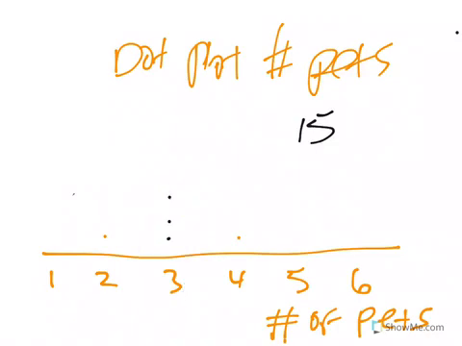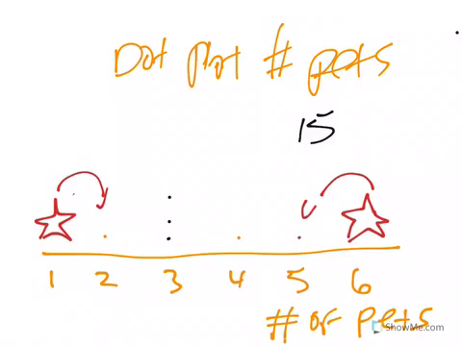Now, just to be clear, here's why that works. I'm going to draw it as a star so it's easier to see. We had 1 in the 1 column, and I believe we had 1 in the 6 column. Well, when we took 1 and added it here, that took the kid who had 1 pet and said they had 2. But then we took this 6 and moved it here to the 5. The kid who has 6 pets now has 5. So we just took 1 pet from the 6 and moved it to the kid who had the 1. So then that kid had 2, and this kid now had 5.